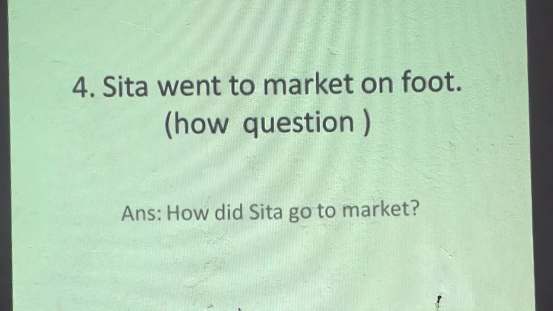Sita went to market on foot. How question? So how is used for manner, which way? So the question will be in this way: how did Sita go to market? And on foot is not used in the question. In the same way, sometimes if you are given a how question, this will be a who question: who went to market on foot? For the same information, if the question is where, then we have to target to market. So, where did Sita go on foot?